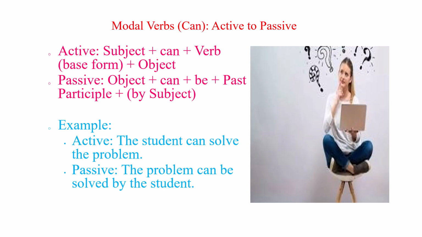Modal verbs like can, should, and must also have passive forms. Here, with can, the student can solve the problem. The passive form uses can be plus the past participle, the problem can be solved by the student. This shows the problem's ability to be solved.